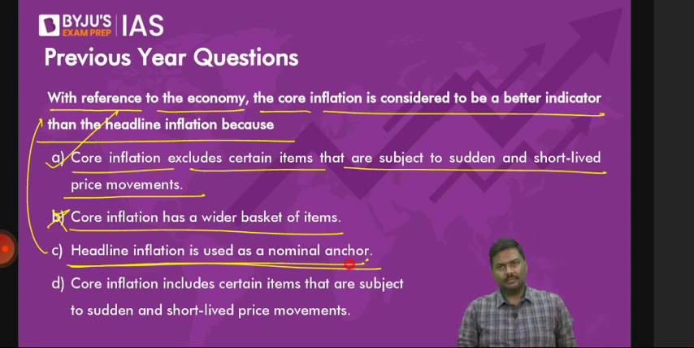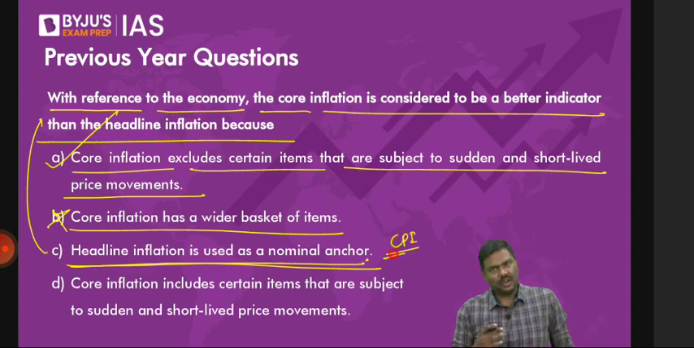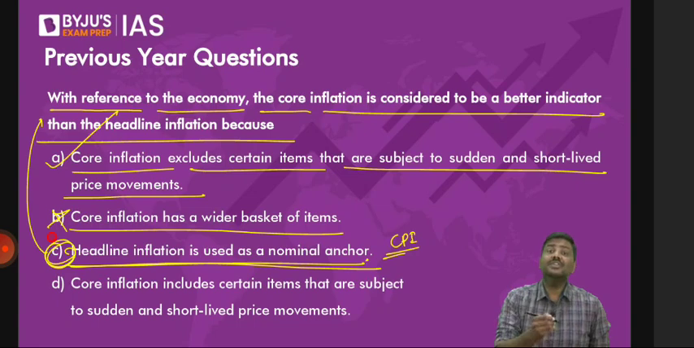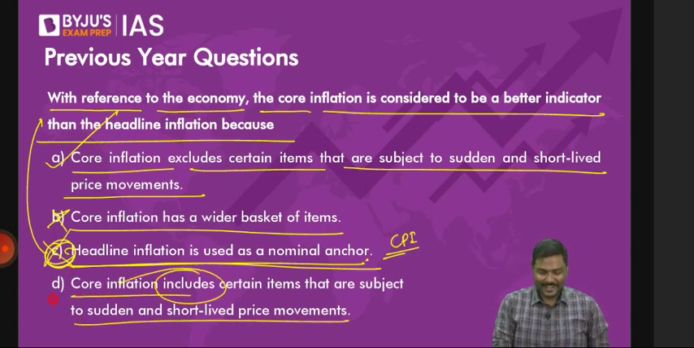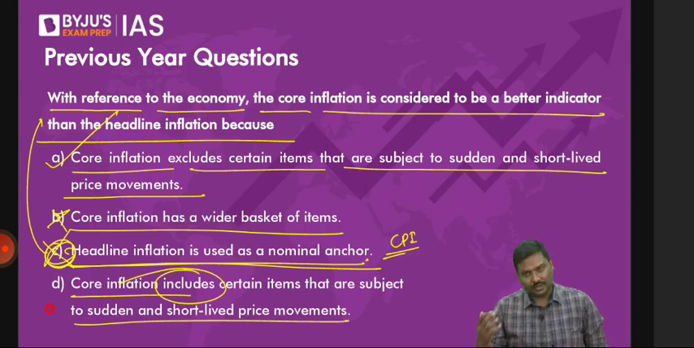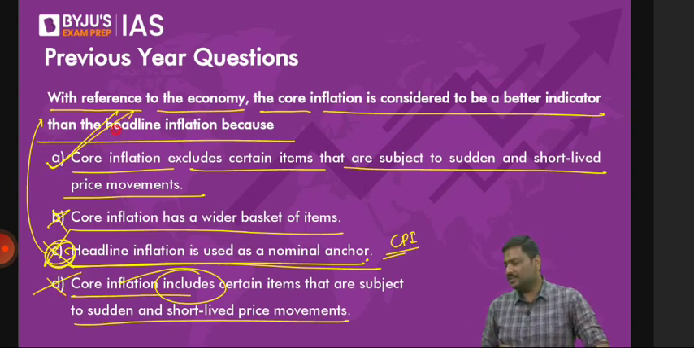Did we not discuss this yesterday? CPI, headline inflation is used as a nominal anchor. Statement is correct. But is it an answer to the question given here? No. Okay. Core inflation includes certain items that are subject to sudden and short-lived price movements. Right? Core inflation includes fuel prices. Core inflation includes food prices. No, it doesn't include. So right option to the question is option A here. Okay. Next one.